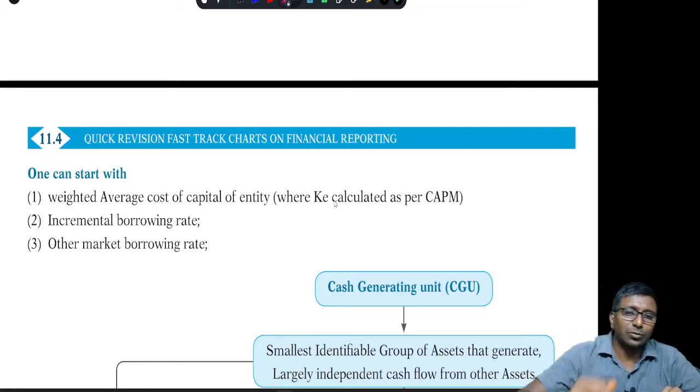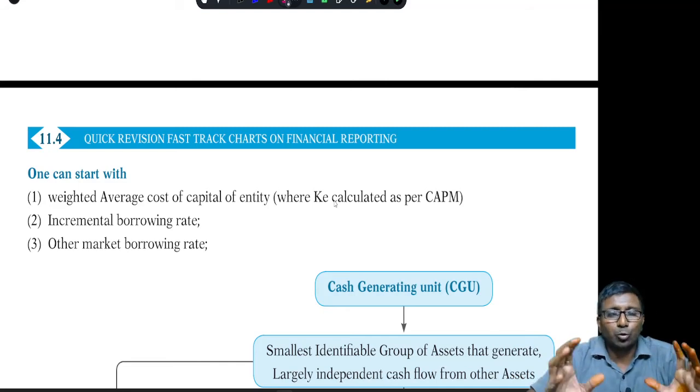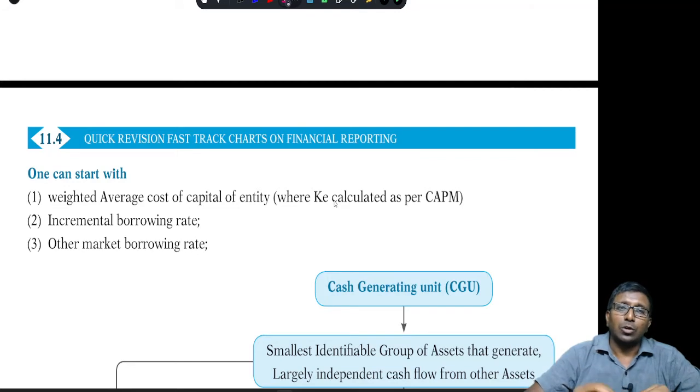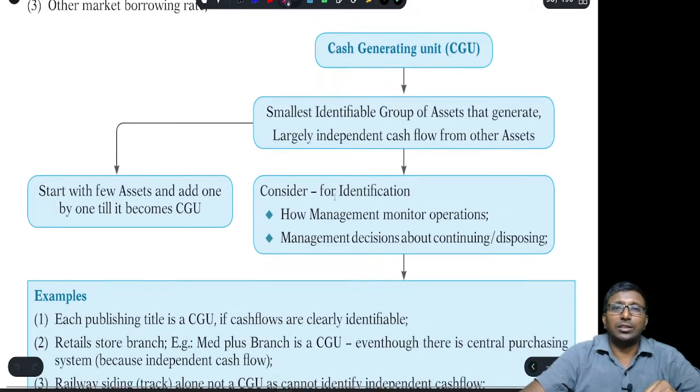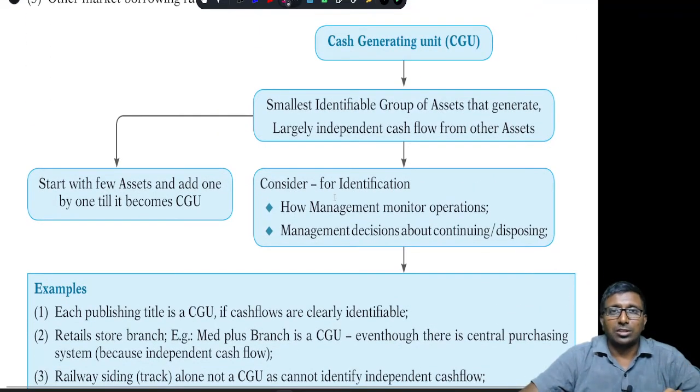So far whatever we have discussed is with respect to individual asset. Now let us get into CGU, that is cash generating unit. What is cash generating unit? That is the smallest identifiable group of assets that generate largely independent cash flows from other assets.